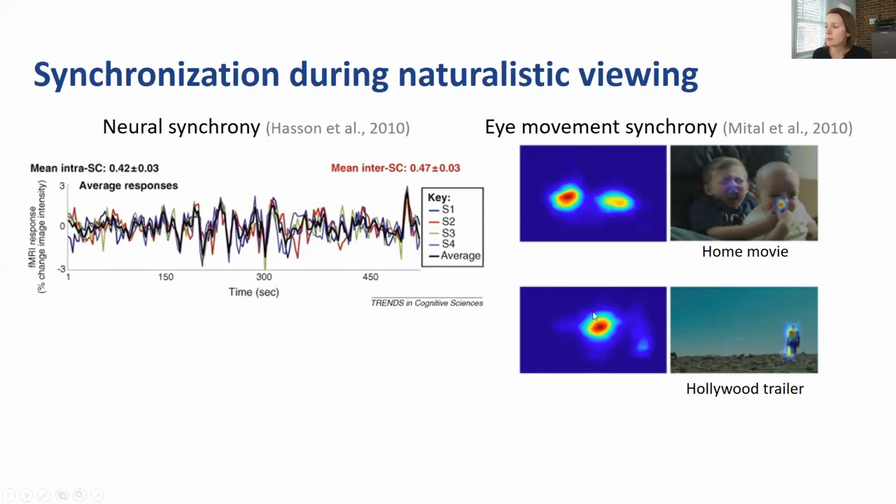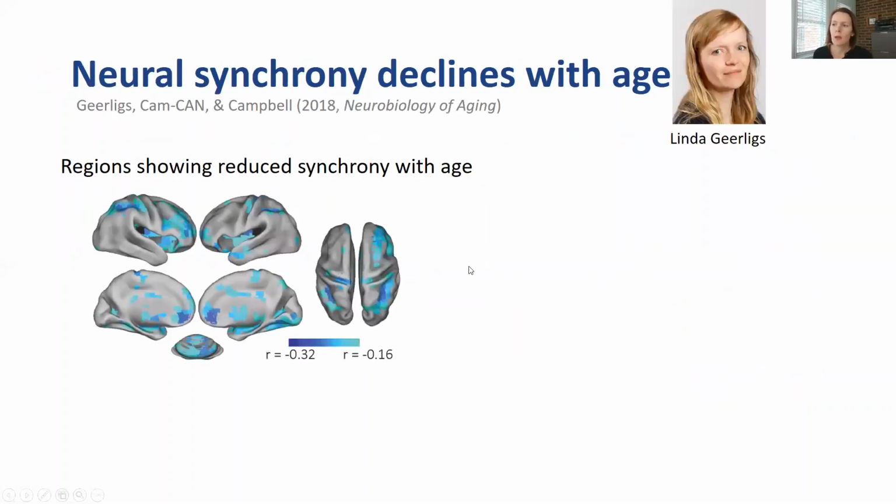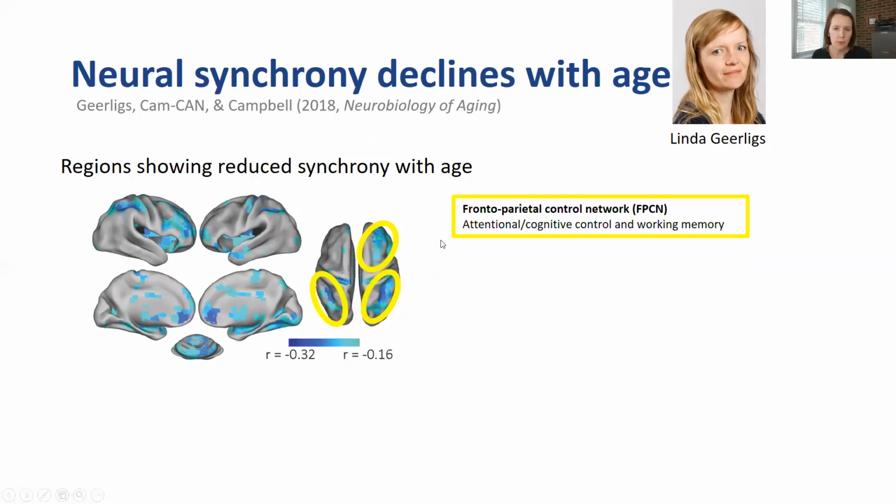And this is more so for things that are very captivating, such as this Hollywood trailer here. So this heat map shows that everybody's looking at the same thing when they watch this, versus a home movie, which might not be directed as well, so it might not be as captivating. And using the CAMCAN data, Linda Geerligs and I have shown that neural synchrony tends to decline with age. And this decline tends to be most pronounced in the frontoparietal control network. So this is a network responsible for top-down attentional control.